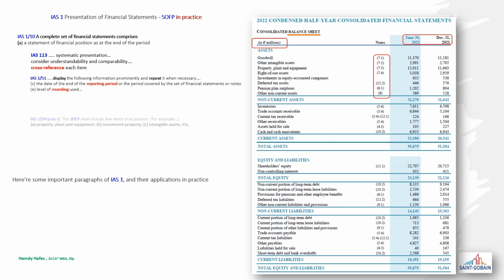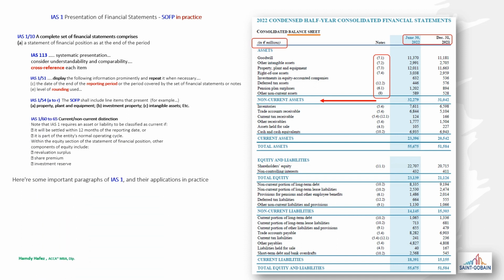Displaying information about the date of the end of the reporting period. The level of rounding used. Line items that present, for example, the property, plant, and equipment, and so on. IAS 1 paragraphs 60 to 65 about the current/non-current distinction.